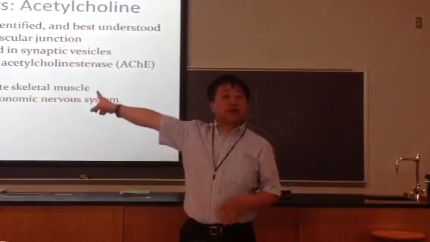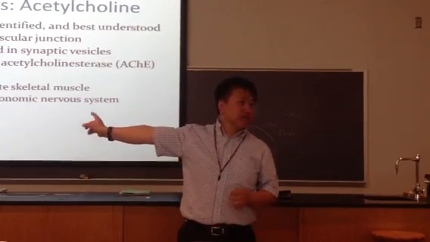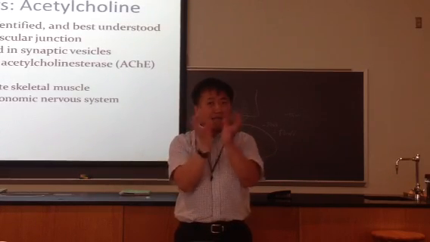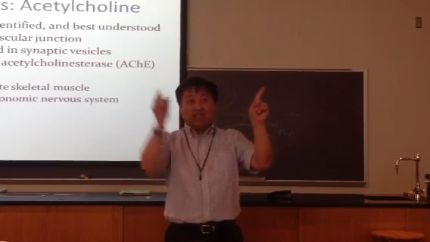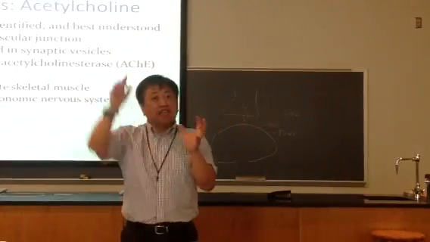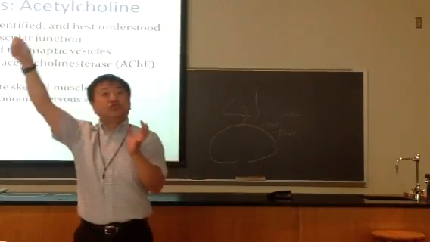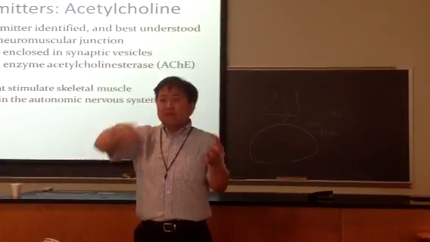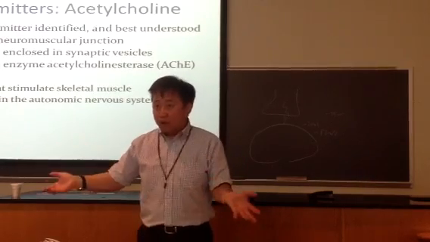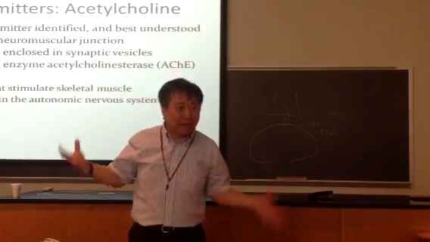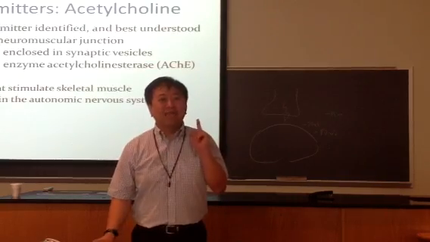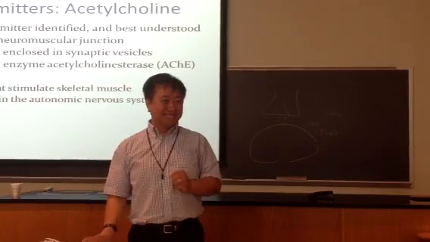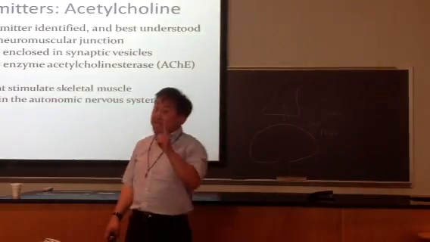Oh, by the way, remember the experiment I showed you guys? We call it Loewi's experiment, which indicated we had chemical synapses. Remember that? He removed the frog heart, still beating with the vagus still attached, and he stimulated the vagus nerve. The heart slowed down, and he took the fluid from that container and put it on a second heart, and it slowed down. At that time, Loewi just proved that whatever caused the second heart to slow down was a chemical. That's all he knew. He did not know what that chemical was or how to find it. Guess what they found later? What is the chemical that slows down your heart, that induced the second heart to slow down? Acetylcholine. So it is also found in your heart as well, and in many things in your brain as well.